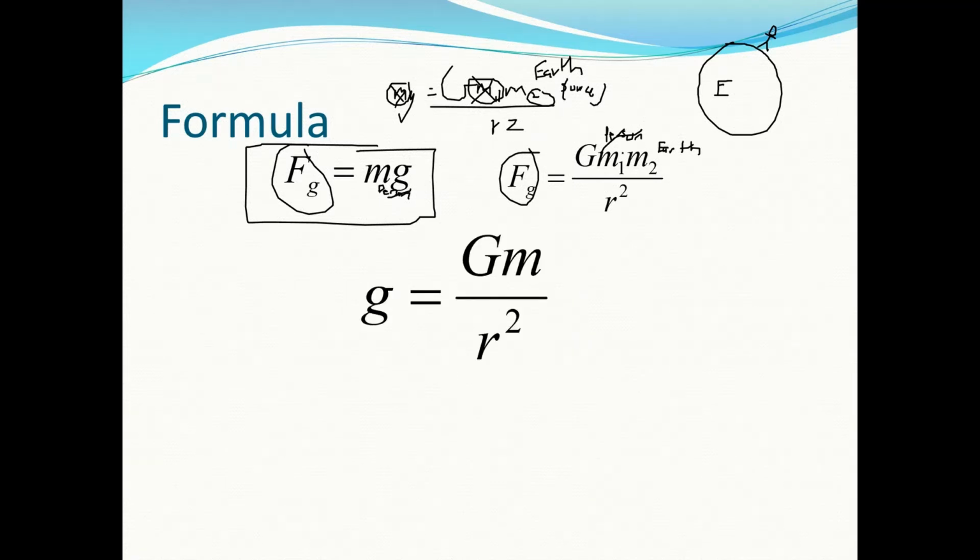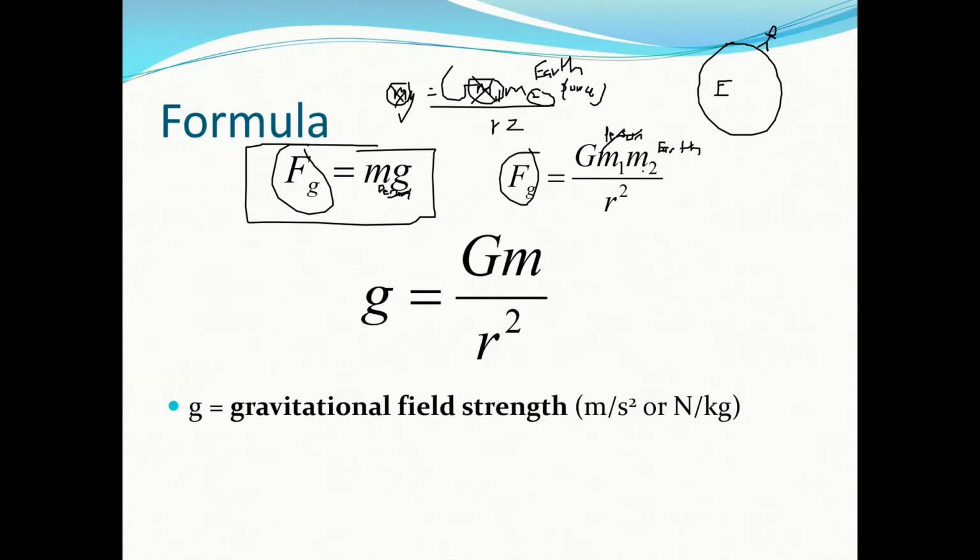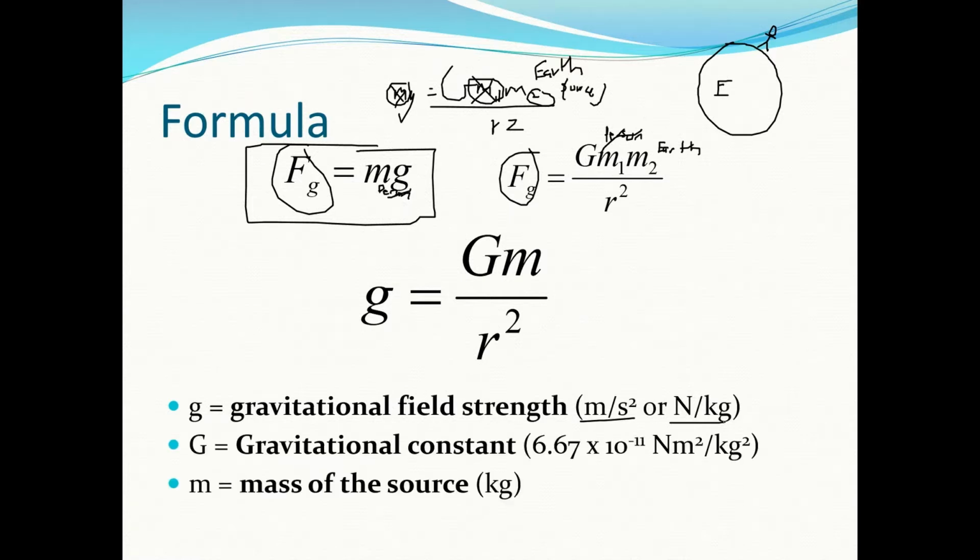So this is the formula that we end up getting, where g is our gravitational field strength, and it can be in meters per second squared or newtons per kilogram. G is our gravitational constant, m is the mass of the source, and r is the distance away from the source. You can find this formula under forces and fields in your data book.